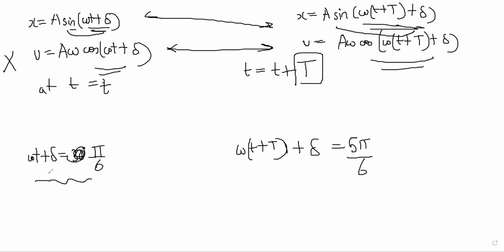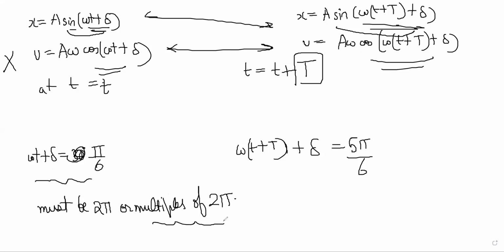Correct. So therefore, to make both sine and cos match, the only possibility is that the difference between this and this must be 2 pi or multiples of 2 pi. You can confirm it by taking angles and all. If you add 2 pi to both the angles, then cos and sine will both remain the same, obviously, because sine and cos are individually periodic with 2 pi, right? Are you understanding what is happening? So the difference between this angle and this angle must be 2 pi minimum at least.